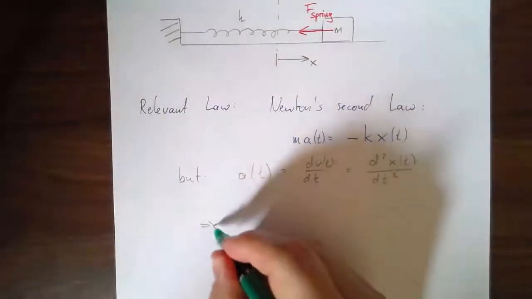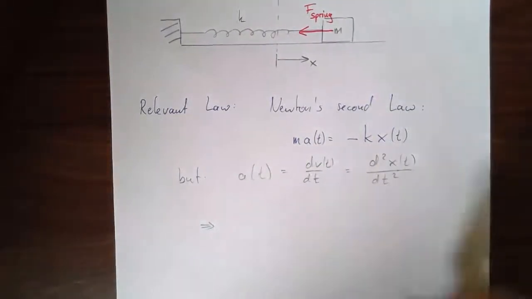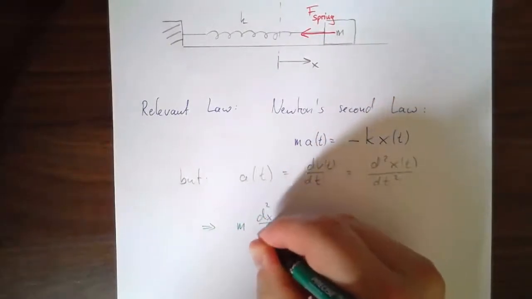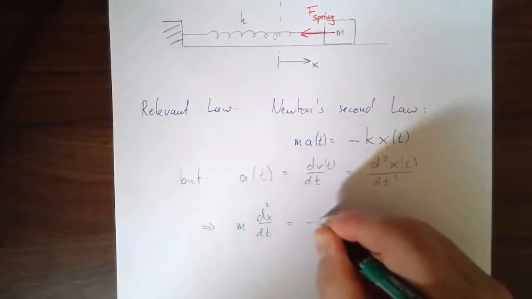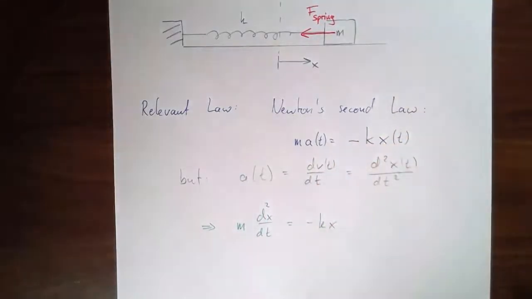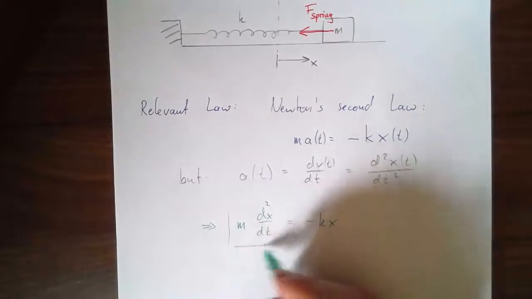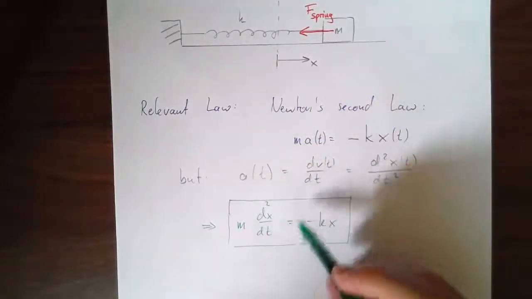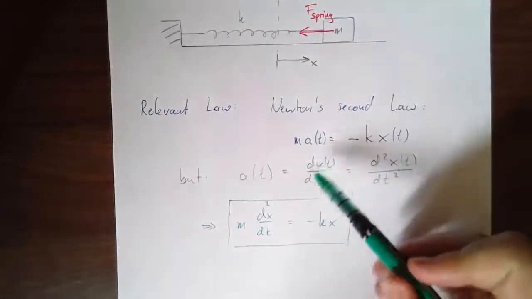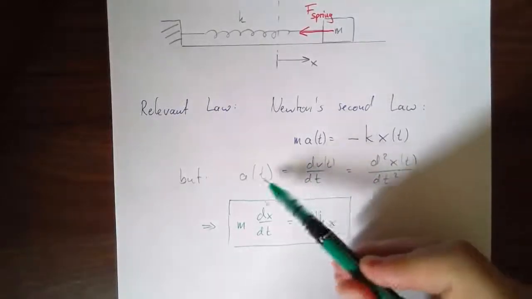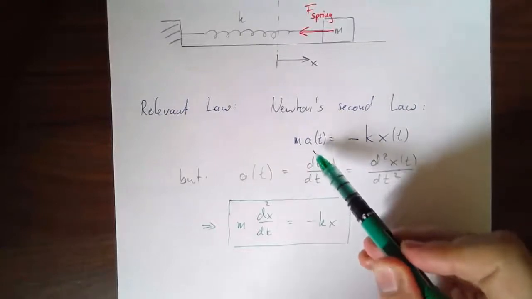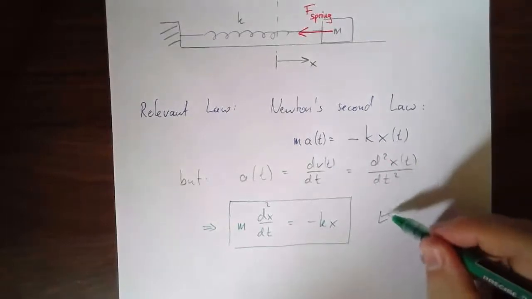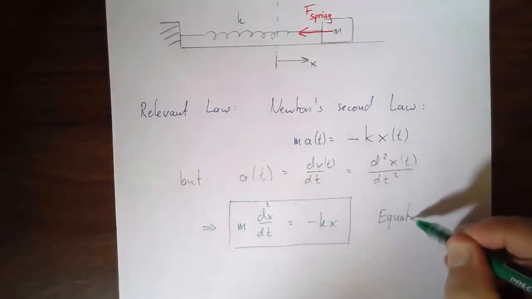I'm going to get m d2x dt squared is equal to minus kx. So this is really just Newton's second law, but rewritten in a way where I plug in for the acceleration what the acceleration literally is in terms of the position. This is the thing I'm going to call the equation of motion.